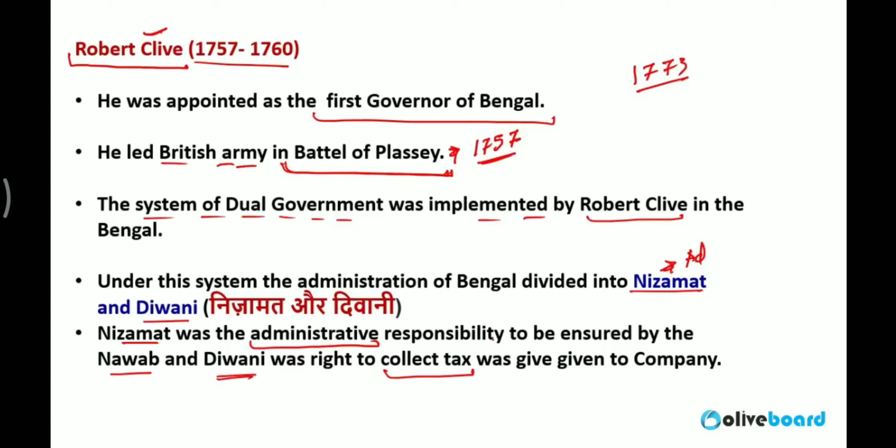So he said that administration would be done by the Nawab. They appointed a Nawab as well. So they said that administration will be the responsibility of the Nawab, and Diwani will be the right of the company. Company means British East India Company. So the company will collect the taxes. You can understand it very easily. Administration without funds, how is it possible? So it was one of the biggest failures, or you can say it was the most failed administration system implemented in India, the dual administration system.